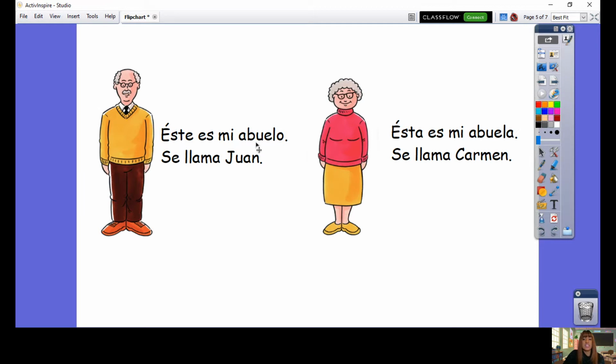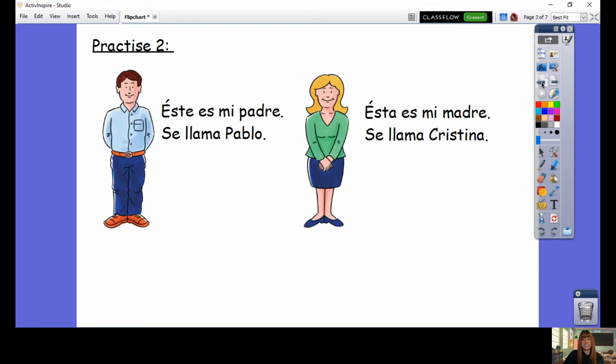This is my granddad. His name is Juan. And this is my grandma. Her name is Carmen. Fantastic. Now, is there anything that you can spot? If you look at the first word in this sentence and this sentence, este and esta, they both mean this.